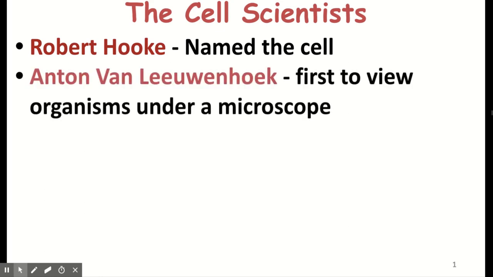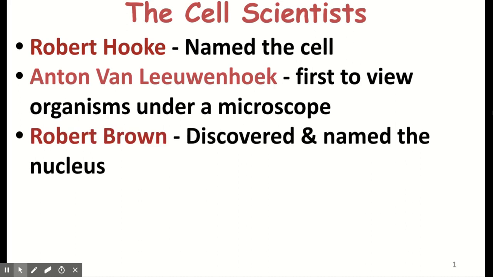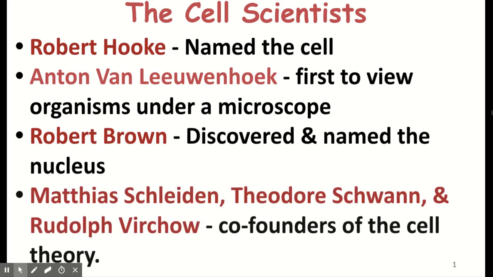Our second scientist is Anton van Leeuwenhoek. He was our first scientist to view living organisms under a microscope. So he looked at scrapings on his teeth, pond water, all different types of organisms. Robert Brown discovered and named the nucleus. And then lastly, we have Matthias Schleiden, who was a botanist, Theodor Schwann, who was a zoologist, and Rudolf Virchow, who are the co-founders of the cell theory.